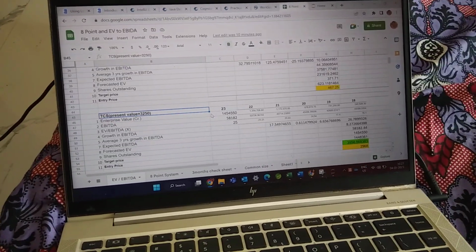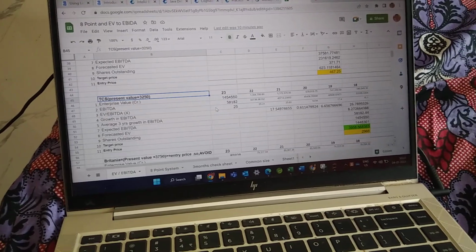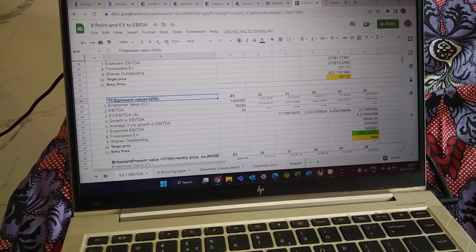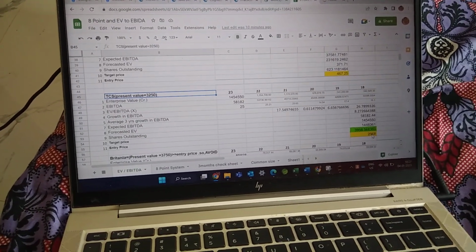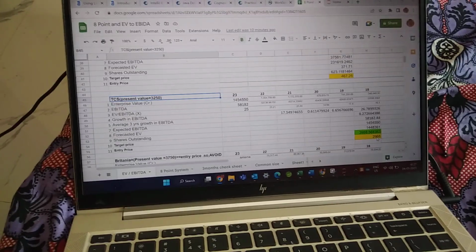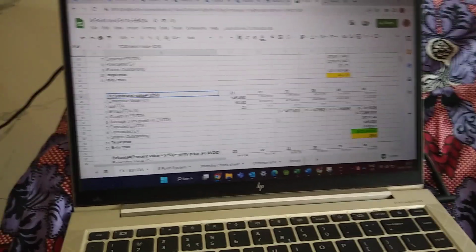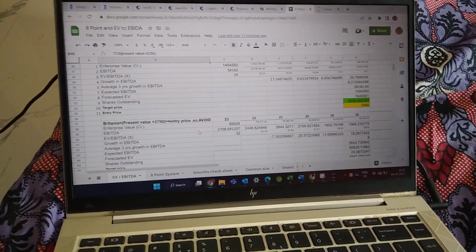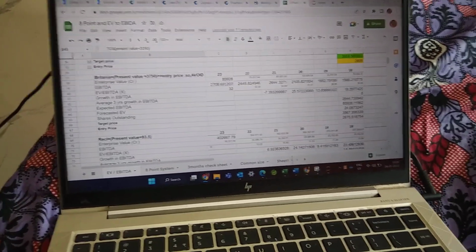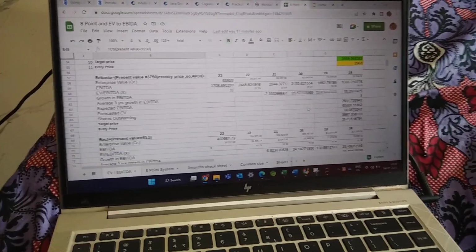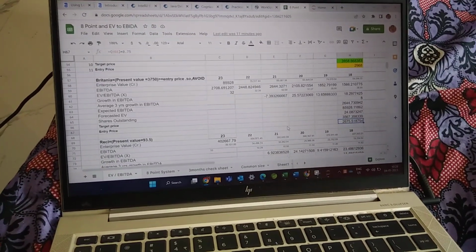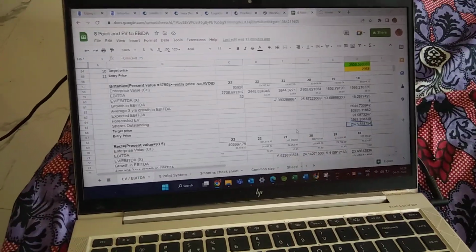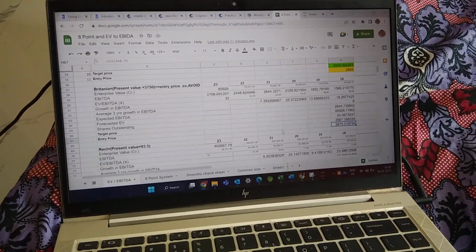Similarly we have TCS, whose present value is 3250 and its target is 3958. 75% of 3958 is 2968, so we need to enter at around the 3000 level, but it has already crossed that level. Since it is a very good company, we can enter. And Britannia I already told you. It is 3750 currently, but its entry is 2675, which is lower than the present value. So we cannot enter at 2675, and we can avoid this.